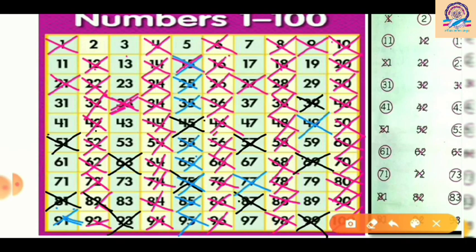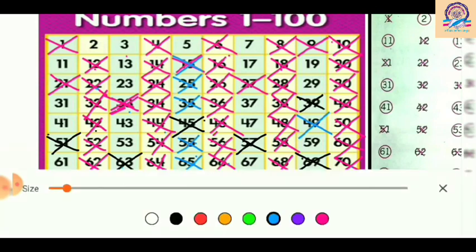Now go to 11. So which numbers are divisible by 11? We will cross out. So 22, 33, 44, 55, 66, 77, 88, 99. It is already crossed out. So now the remaining numbers will be our prime numbers. So let's circle these remaining numbers.